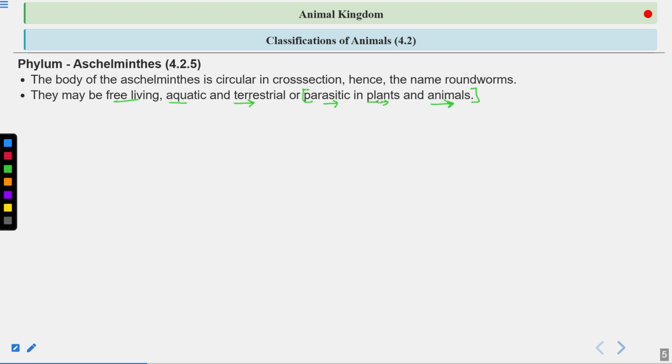They absorb nutrients from them, and they slowly harm these living organisms. Some can cause diseases also, meaning they are pathogens. Pathogens are organisms which cause diseases. That's why not all parasites are pathogens. Only those organisms which can cause disease are pathogens.